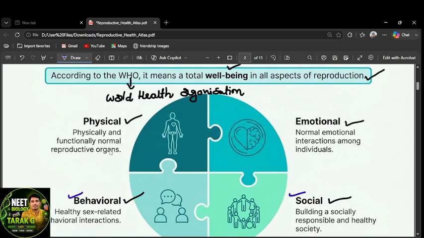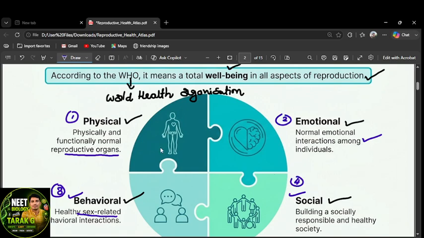Physically, normal functional reproductive organs without any defect, and normal emotional interactions among other individuals in society. Then normal, healthy sex-related behavioral interactions come under behavioral health. The fourth one is social well-being.